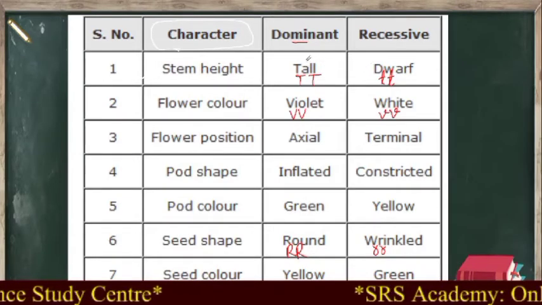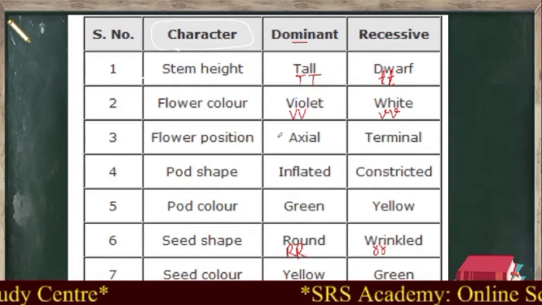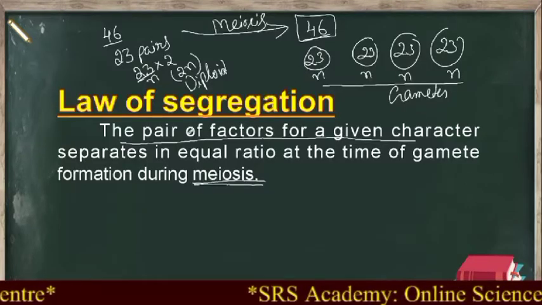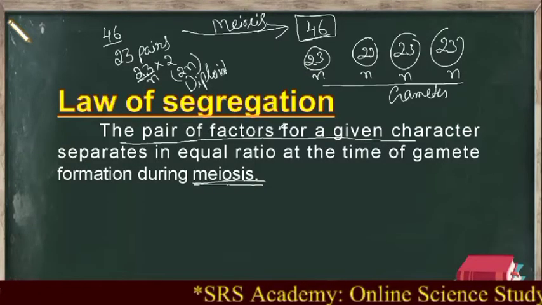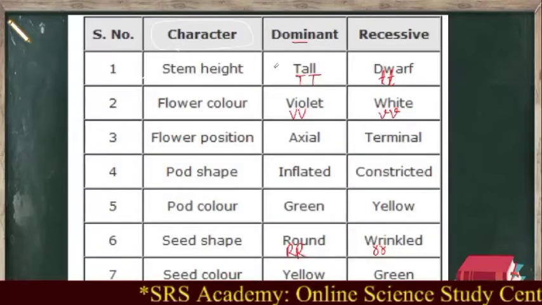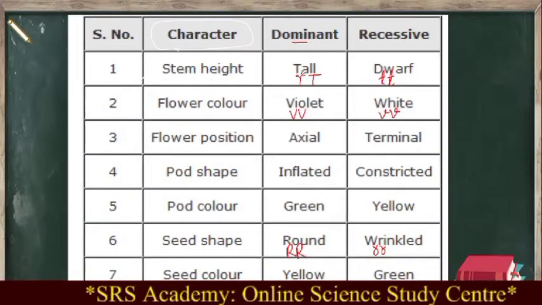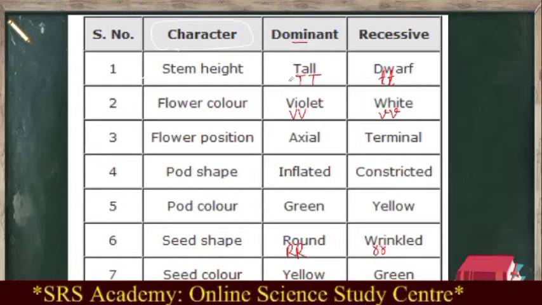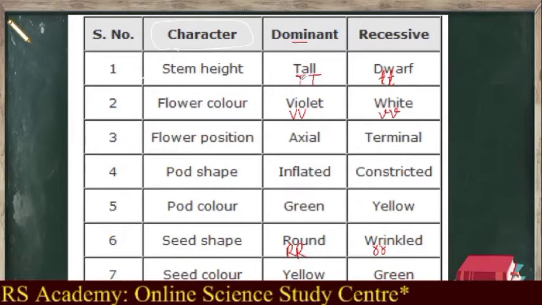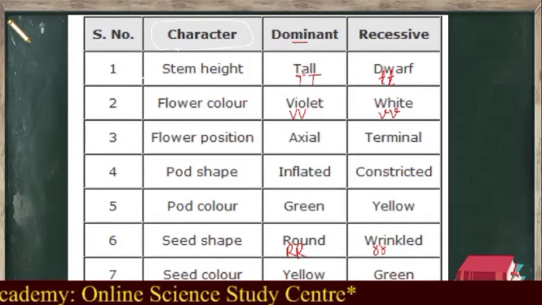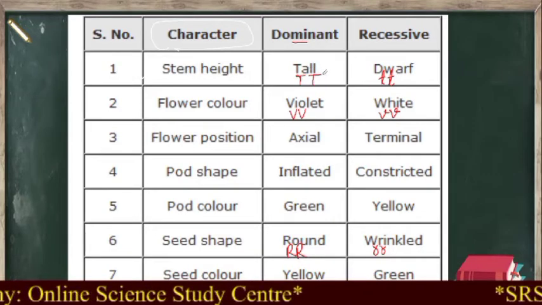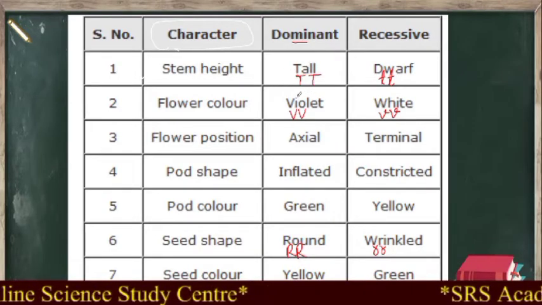One is tall nature, another one is dwarf nature. So here, which is the pair of factors for tall nature? For tall nature, the pair of factors is these two, a pair of capital letter T.